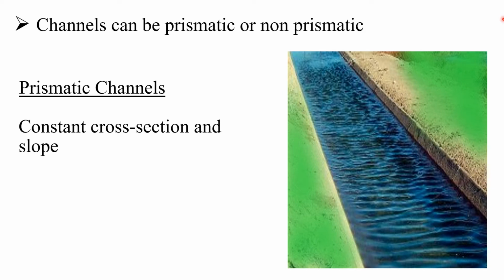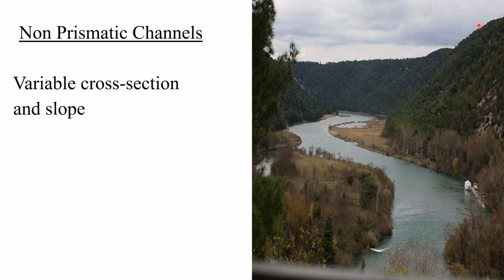Now the channels can be prismatic or non-prismatic. Prismatic channels are those channels which have constant cross-section and slope throughout the channels, while non-prismatic channels have variable cross-section and slope. All artificial channels are prismatic channels, while all natural channels such as rivers are non-prismatic channels.